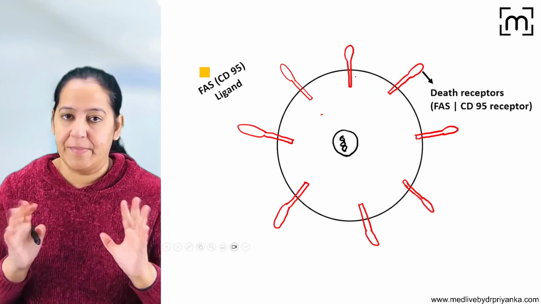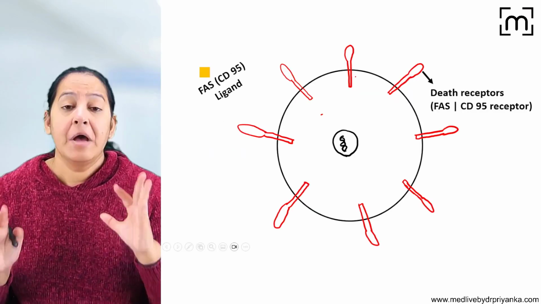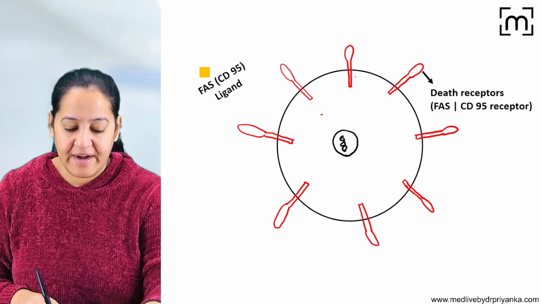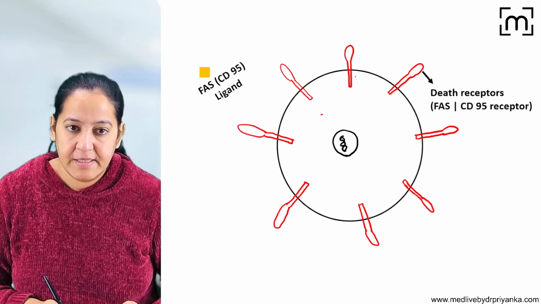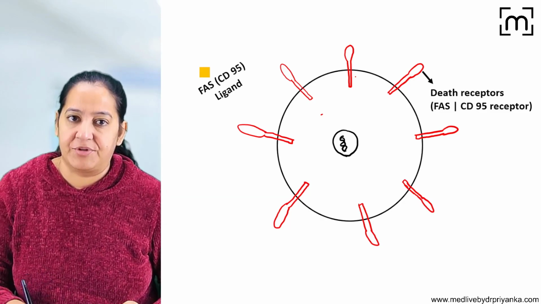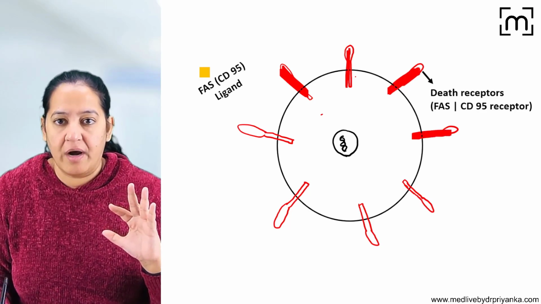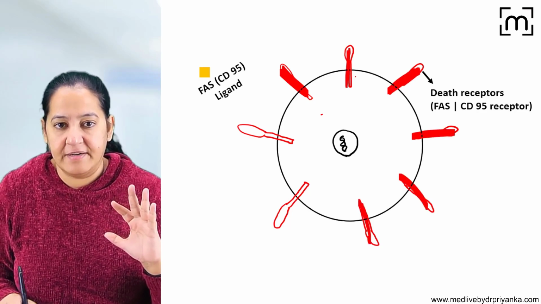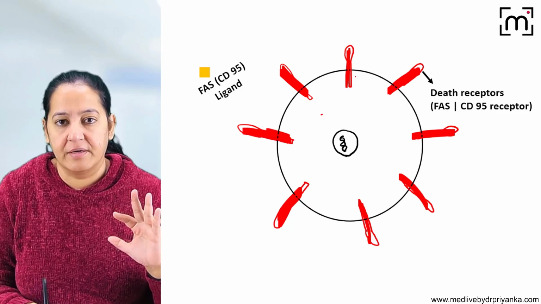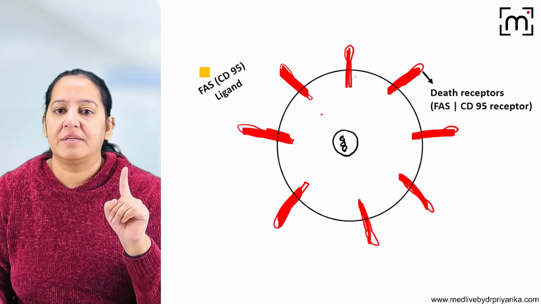So you know this is a human cell. This can be any human cell. On the surface of the human cell, can you see the red colored death receptors? These are inactive. They are present at a distance from each other. These are known as death receptors.